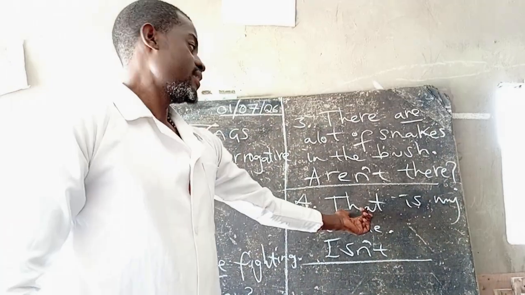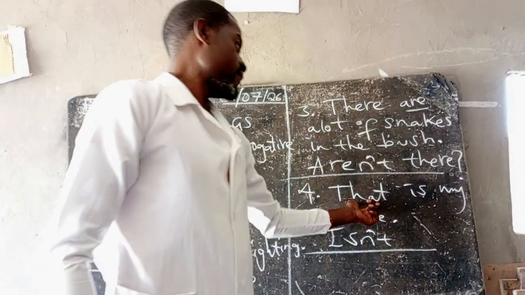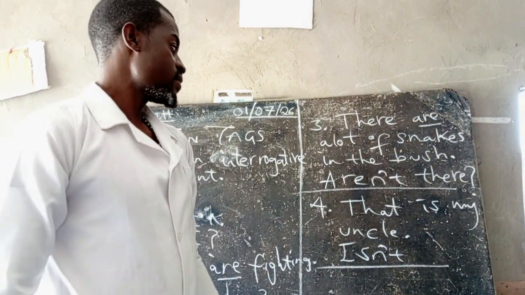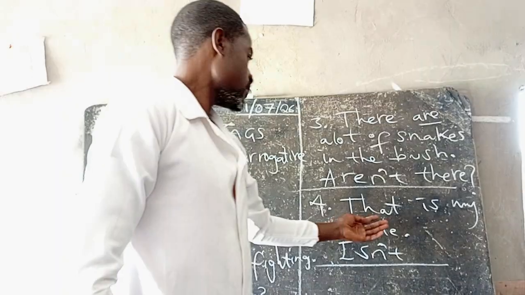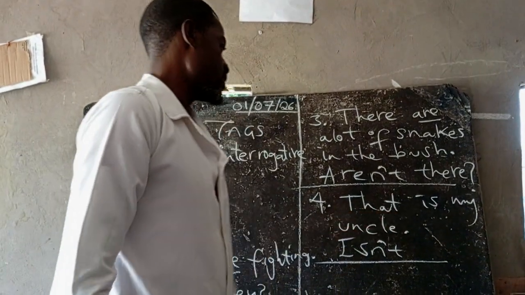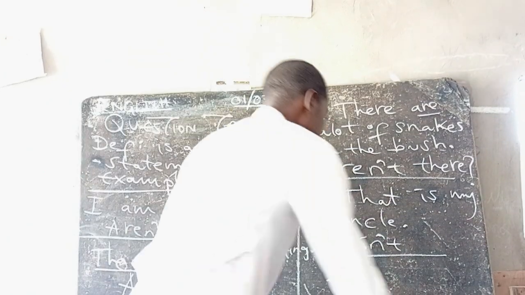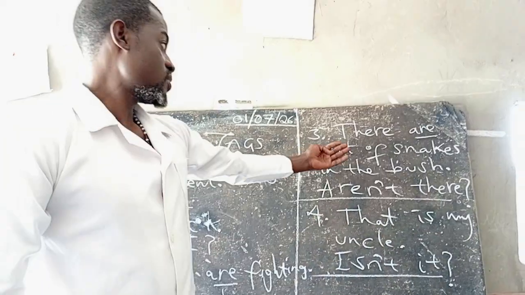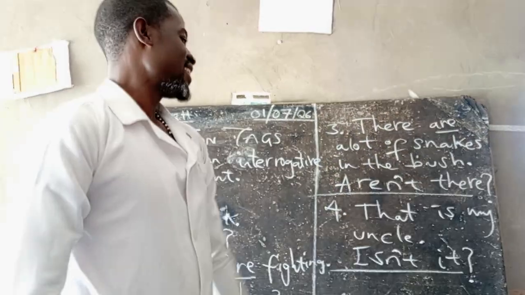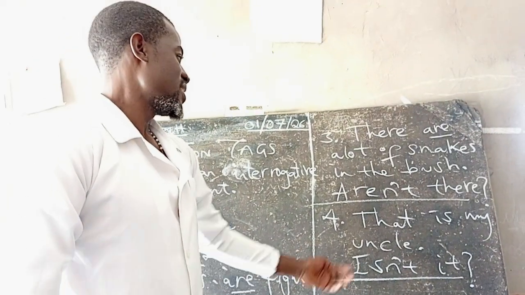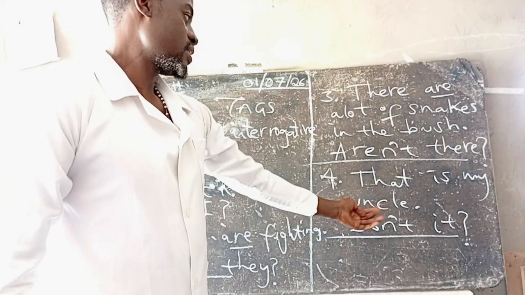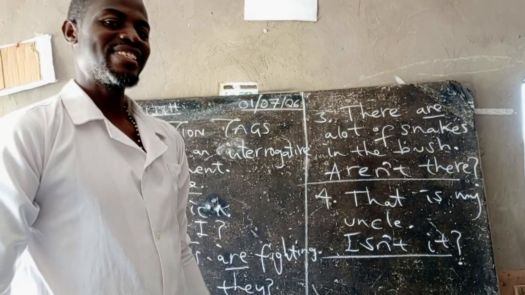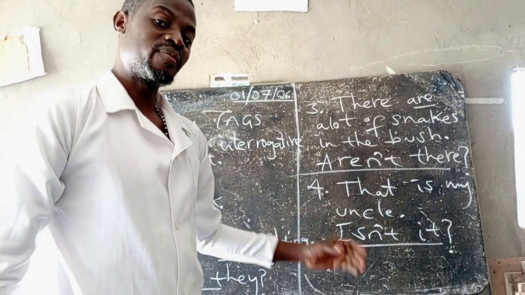Now look at that. Remember, that is a pronoun. It's a relative pronoun. Remember the types of pronouns: we have personal pronouns, etc. So we get that, and we change it to isn't it. That's very, very important. Remember I said going deeper. These are very simple. This one is deeper as well. So for that is my uncle, the answer is isn't it, not isn't he. Some people change this noun to a personal pronoun and say isn't he. No, it's an error. That's a common error in English.